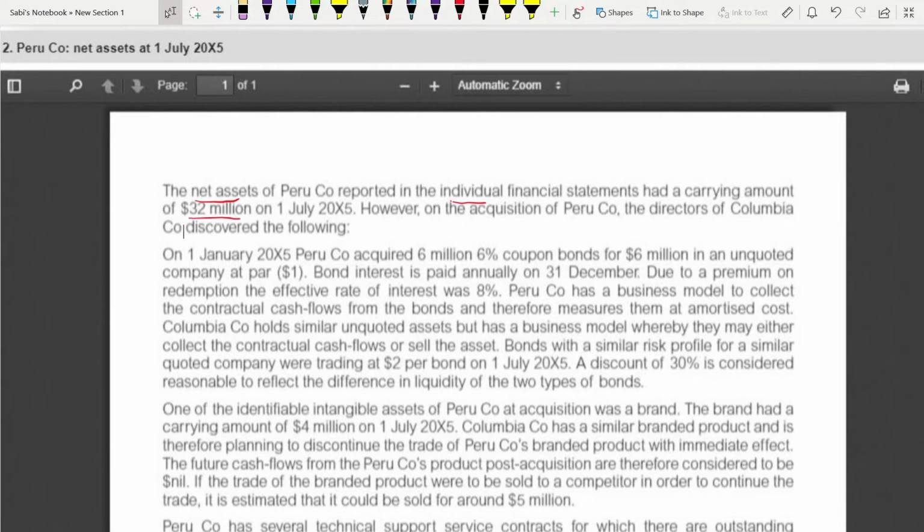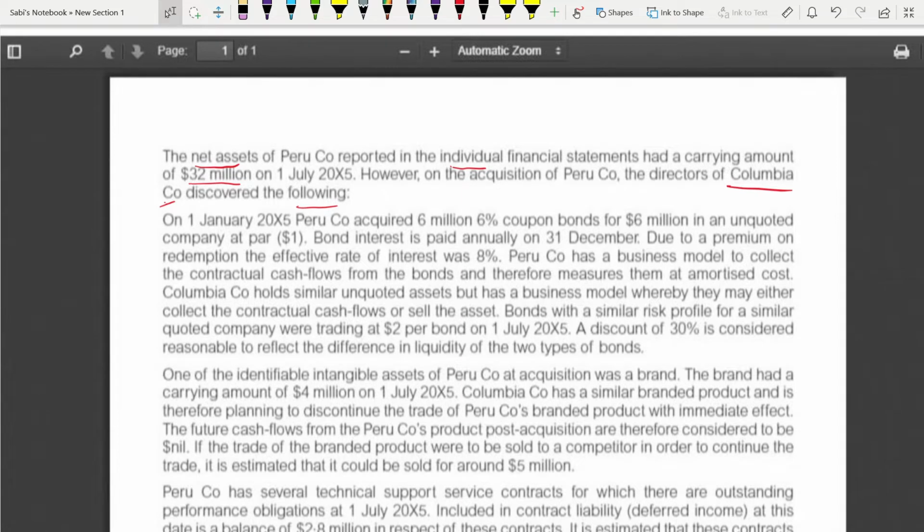So it looks like Colombia. If you see here, you must be very smart. If you go to the second exhibit also, you come to know that on the acquisition, the directors of this one discovered the following. What does it mean? It means the parent is the Colombia company, not Brazil. Even looking at the facts, you should be able to know that Colombia is the parent company, the acquirer. But you should write these things in words.